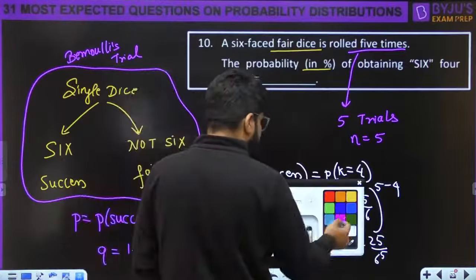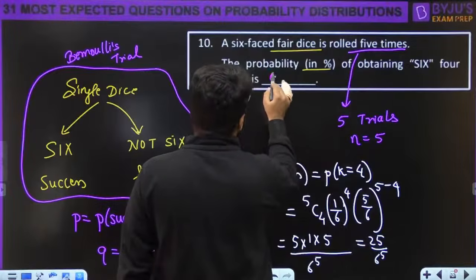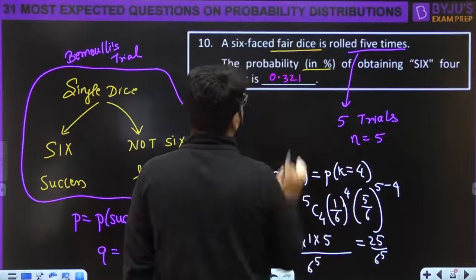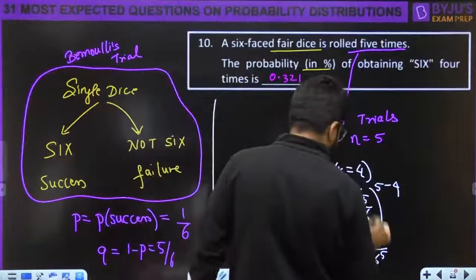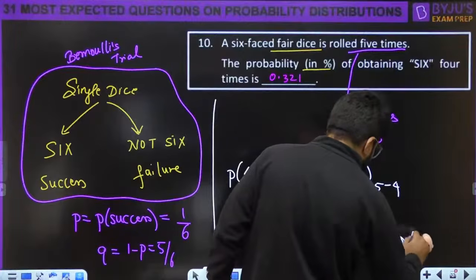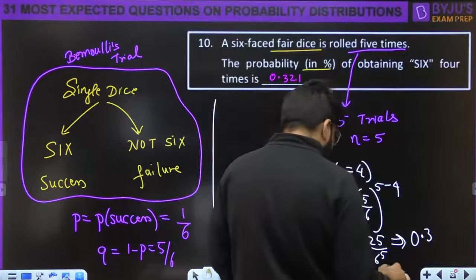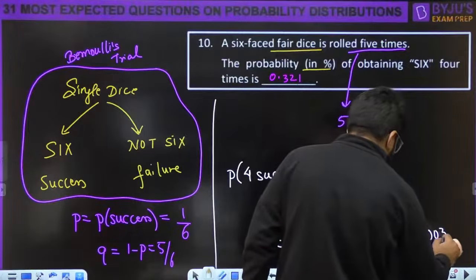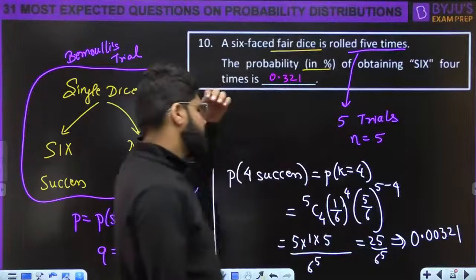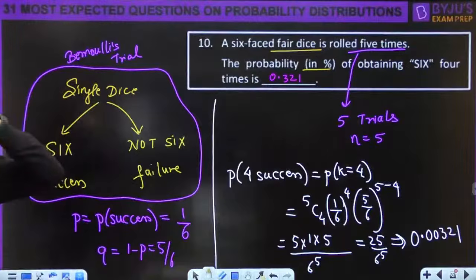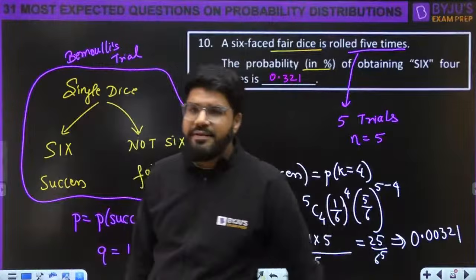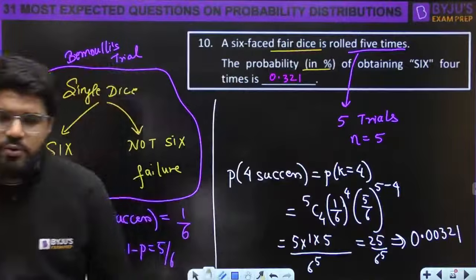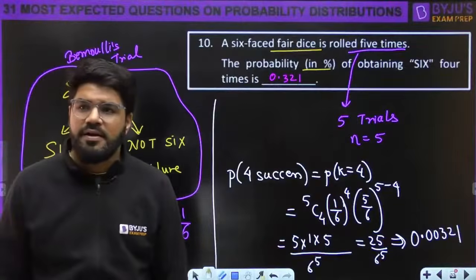Everybody, the answer has to be 0.321. Have a look into this. So the actual value will be 0.00321. They have asked in percentage. They can ask the direct value also, we can enter any real value, but they have asked in percentage. So 0.321 is the answer after multiplying by 100.